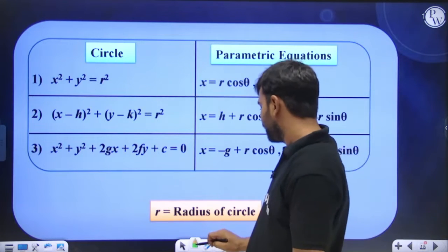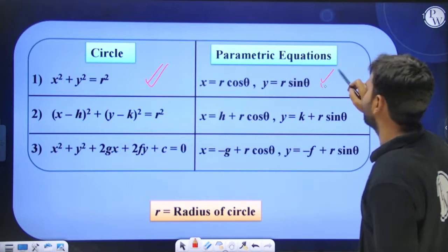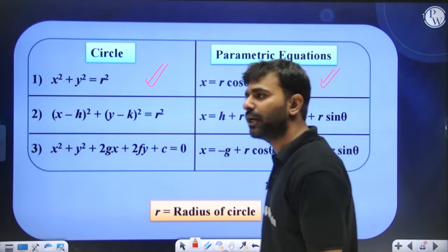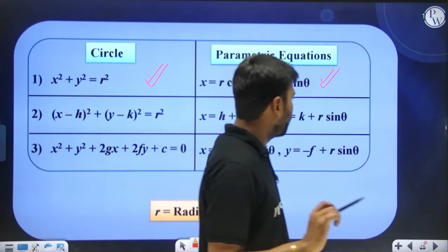Moving ahead. So understand that if a standard circle is given to you, the parametric equation will be written like this, and if you need to assume any point on the circle, you will assume it as r cos theta comma r sin theta. I hope you guys are fine with this.